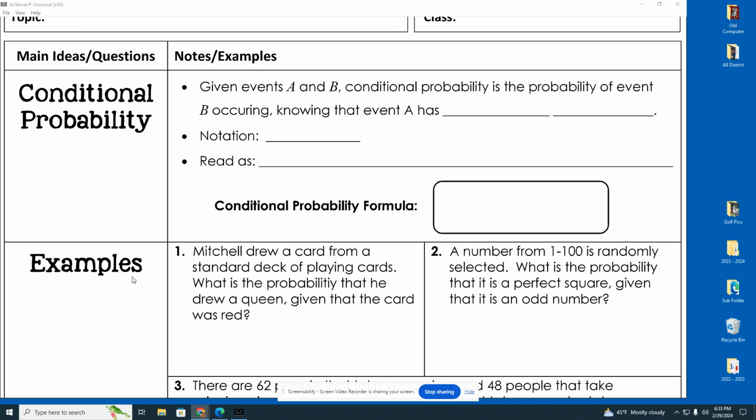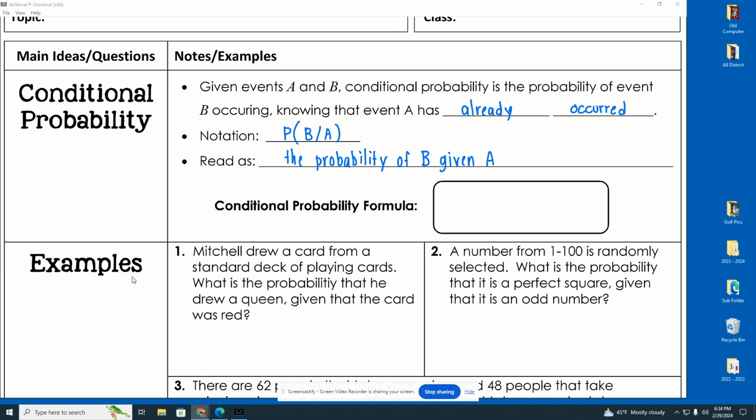Given events A and B, conditional probability is the probability of event B occurring, knowing that A has already occurred. Okay, it's already occurred. It's not quite like what we learned yesterday. It's a little different, so let me explain. The designation is the probability of B given A. And that's exactly how we would read it. It's the probability of B given A.